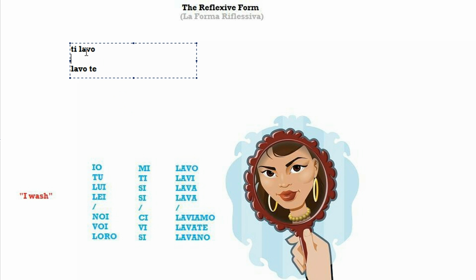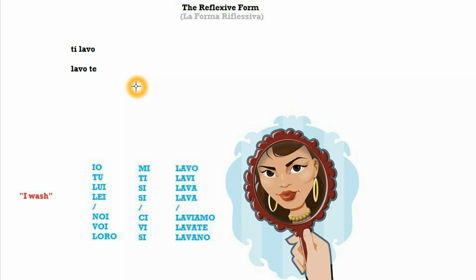Now, it so happens that the object contracted pronoun ti looks exactly the same as the reflexive pronoun ti. But they are different. And if you're going to compile a list, make a table with all the pronouns, you will spot all these differences and all these similarities, and you will never get confused again.